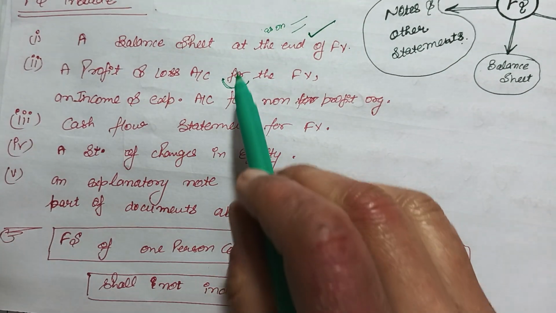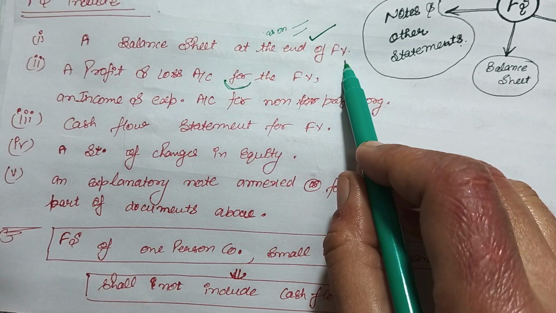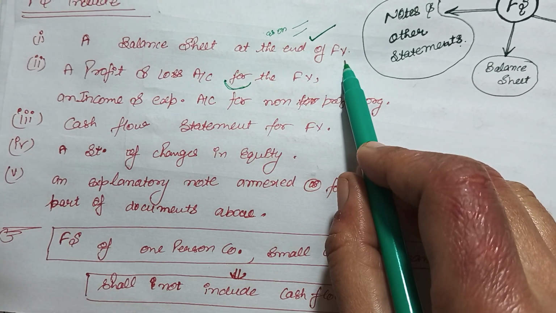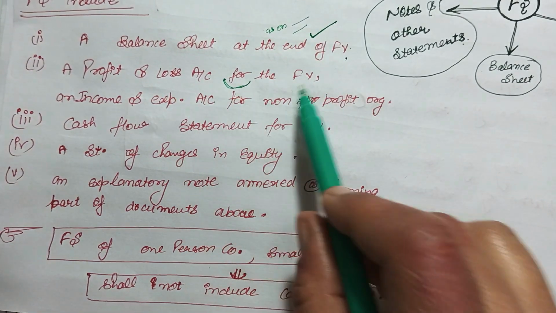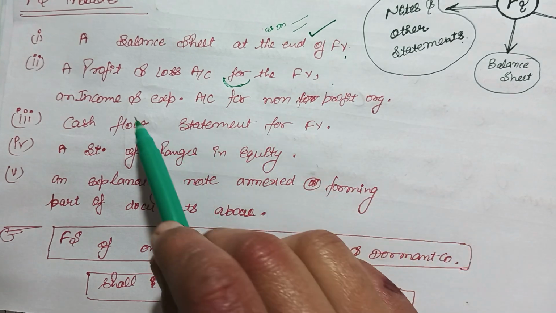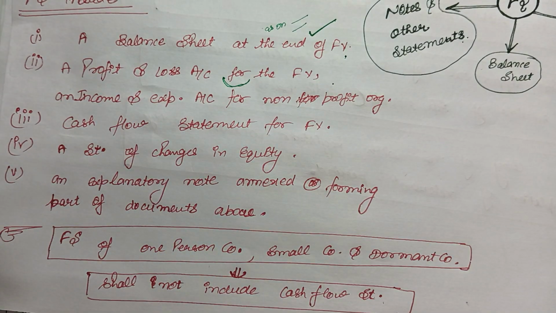So balance sheet as at the end of the financial year, and then profit and loss account for the financial year, and income and expenditure if the organization is a non-profit organization. Okay, and then cash flow statement for the financial year, because all the cash coming in and going out is recorded in the cash flow statement, so it is for the financial year.